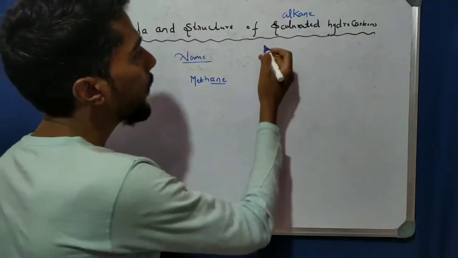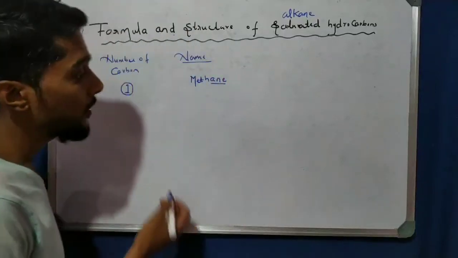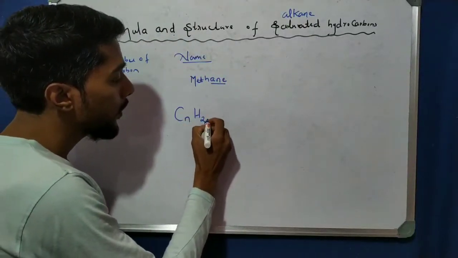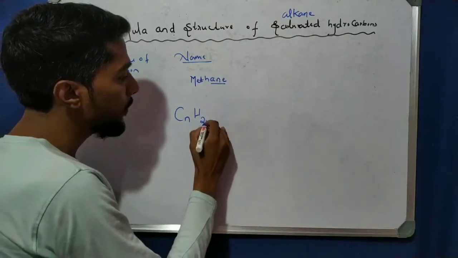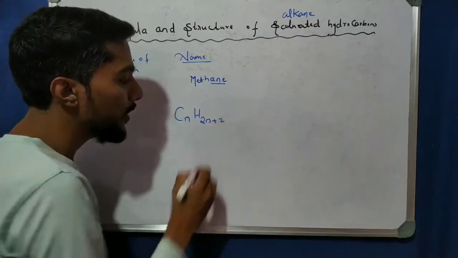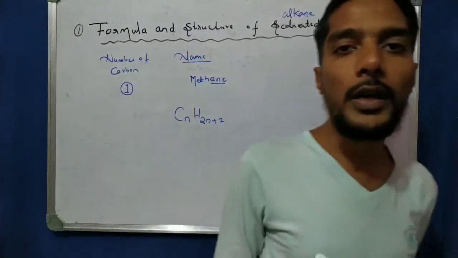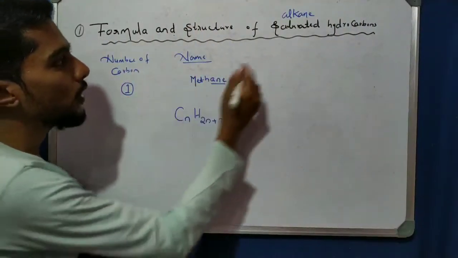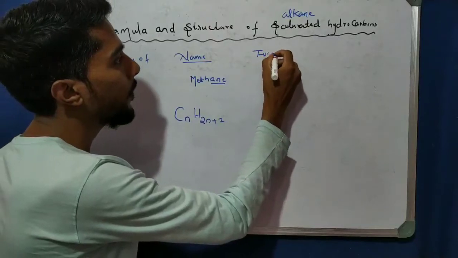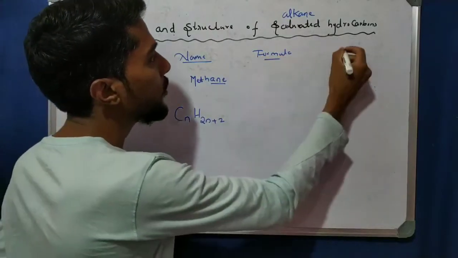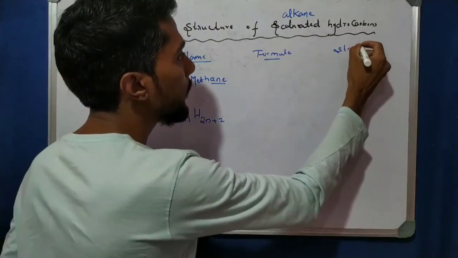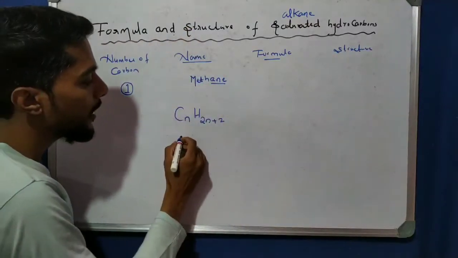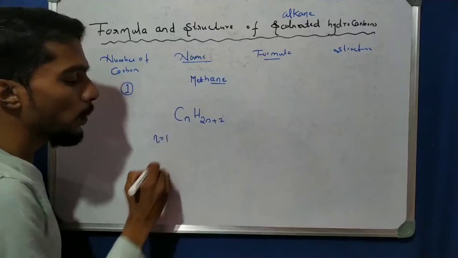So now we know the general formula of this, that is CnH2n+2. This is the general formula for alkane. So now see, if the carbon is 1, what is the formula here? Here we write the structure. If the number of carbon is 1, that is n is equal to 1.